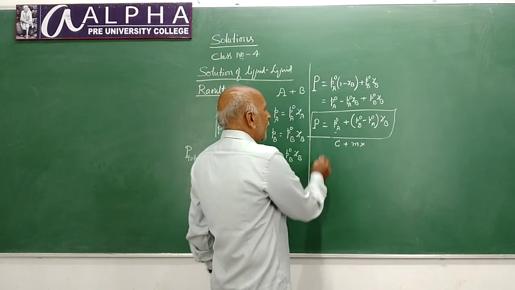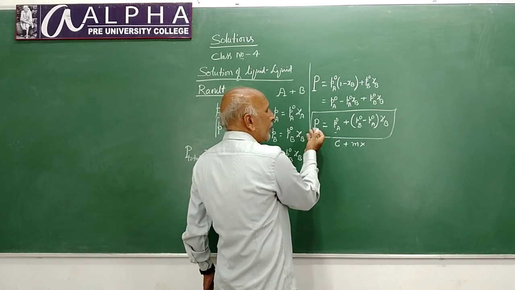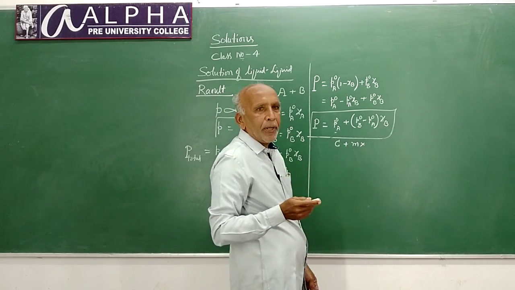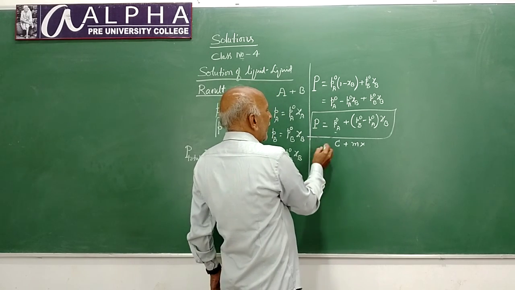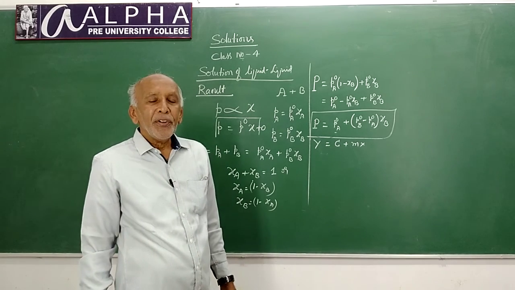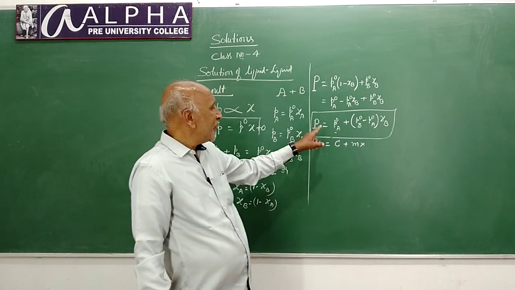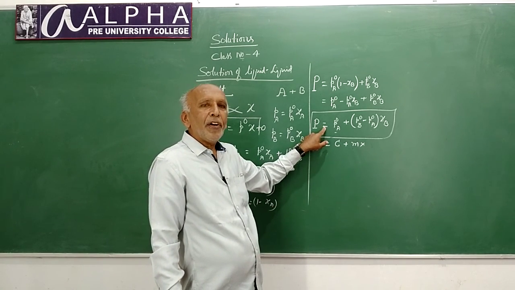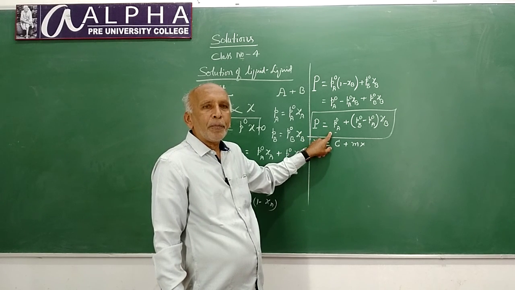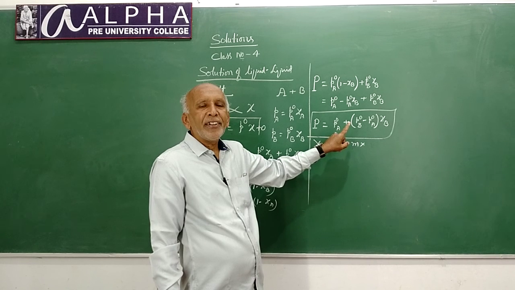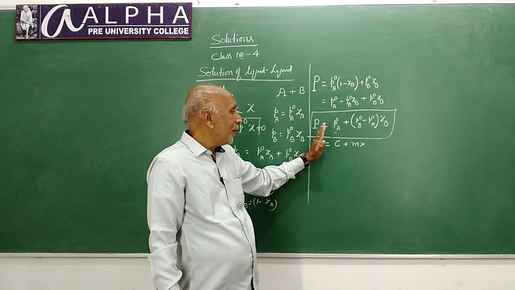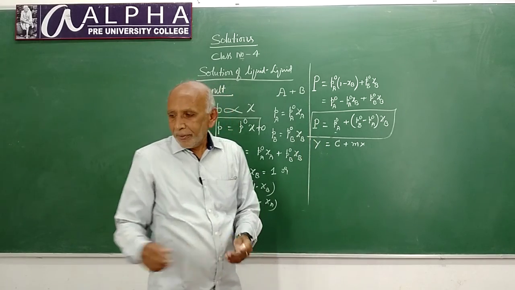Let it be X. P, total pressure, is also a variable one, because on changing the composition, the pressure of the system also varies. So, P is variable Y. Once again, this form of Raoult's equation is also in the form of a straight line equation. Okay, this is one important thing.